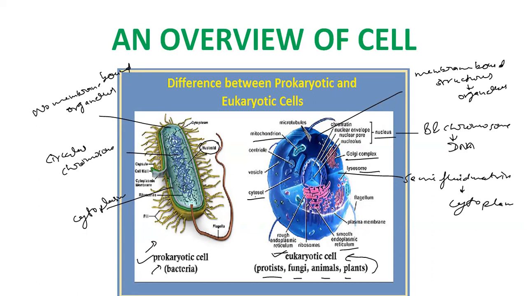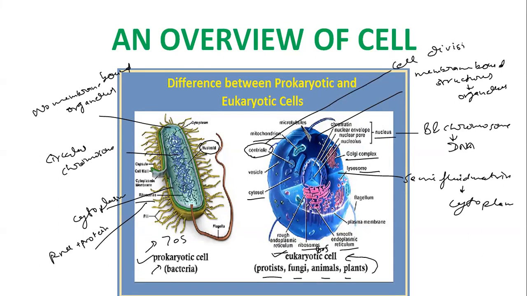But both prokaryotes and eukaryotes have one common thing that is called ribosome. Ribosomes are made up of RNA plus protein. Prokaryotes have 70S ribosomes and eukaryotes have 80S ribosomes. Also, in the animal cell of eukaryotes, the animal cell has a non-membrane structure called the centriole, which helps in cell division.